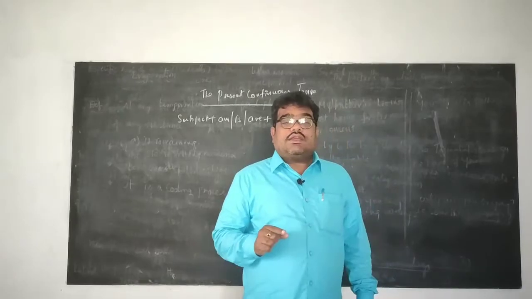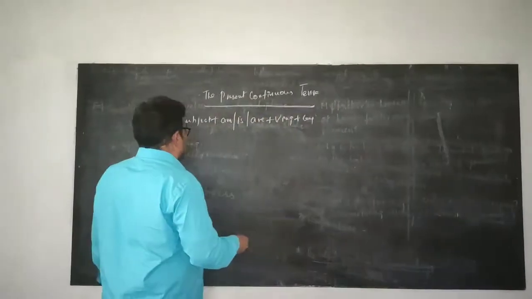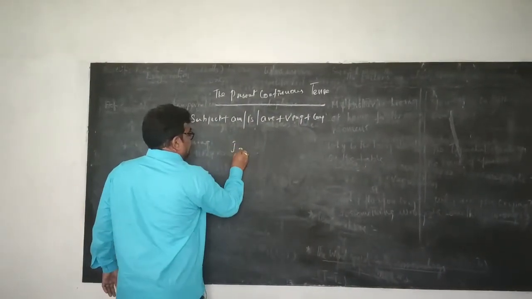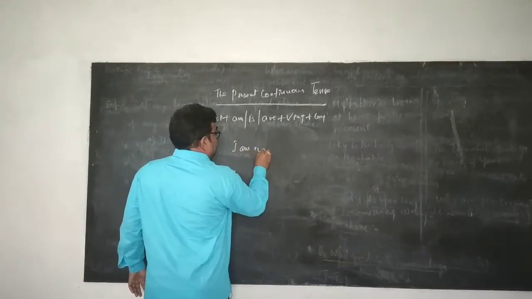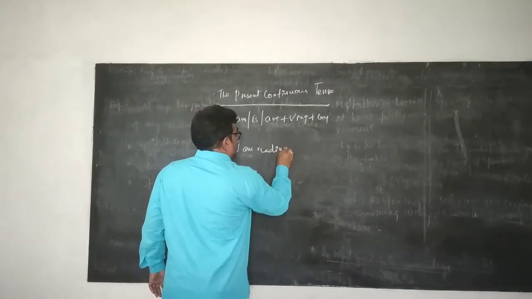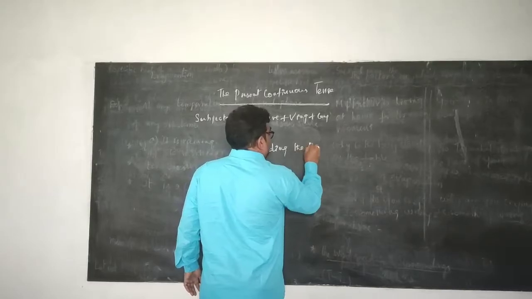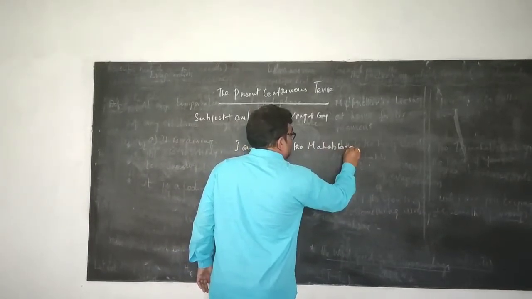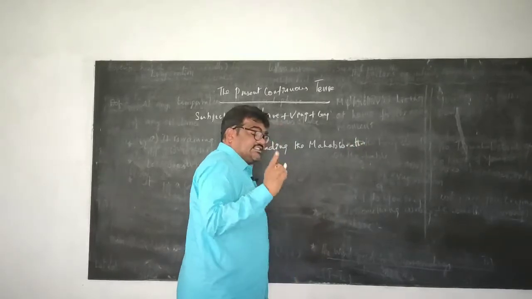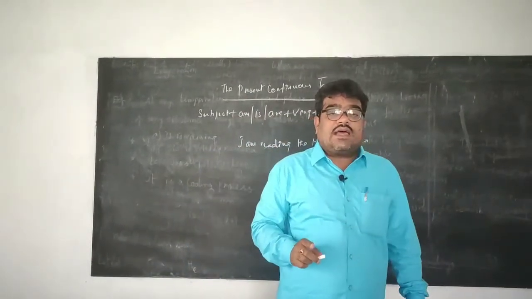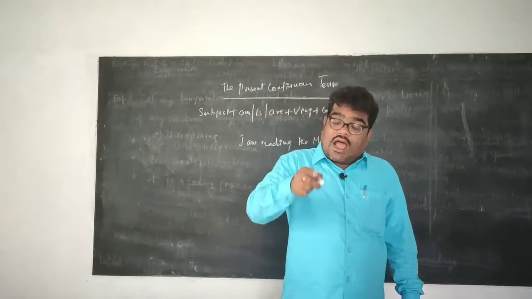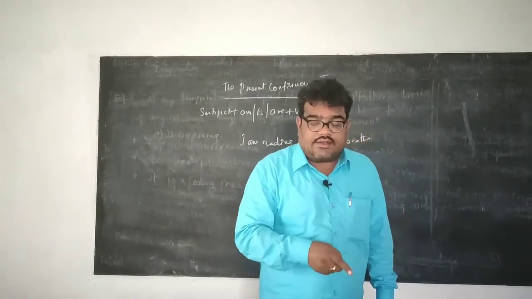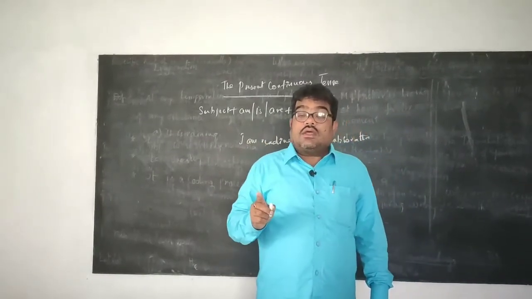For example, if I say, I am reading the Mahabharata. When I say I am reading the Mahabharata, it doesn't mean that I am reading while I am speaking. No, it doesn't go with that.